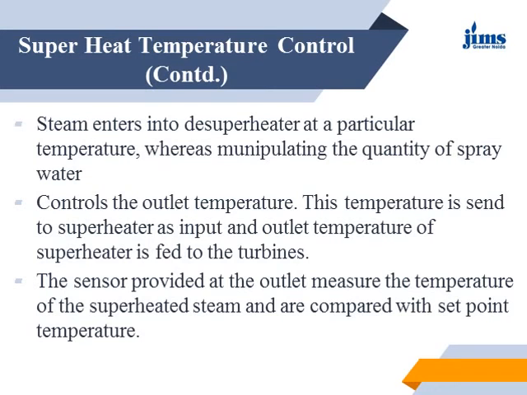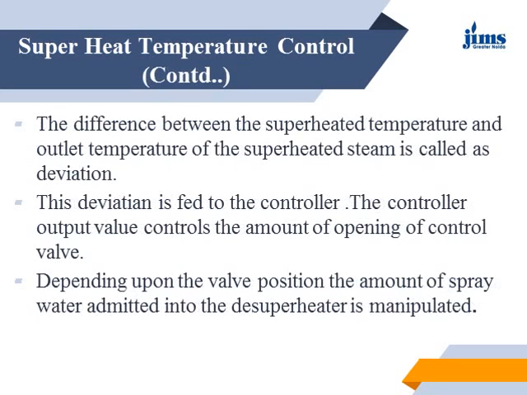So for that we use the difference in the temperature as a feedback, and the difference is further utilized to maintain the temperature through sensors within the set point limit. The difference between the set temperature and the outlet temperature of the superheated steam is called the deviation. So how much deviation is there?